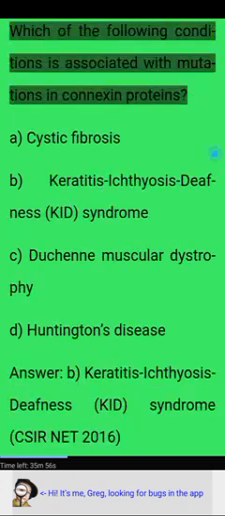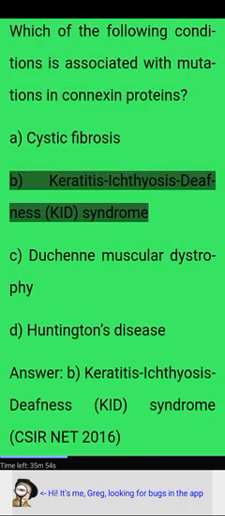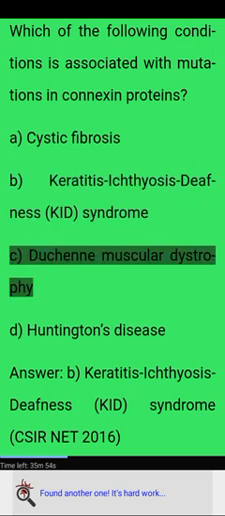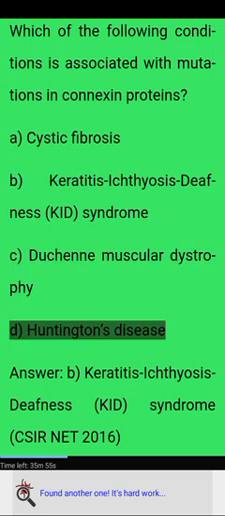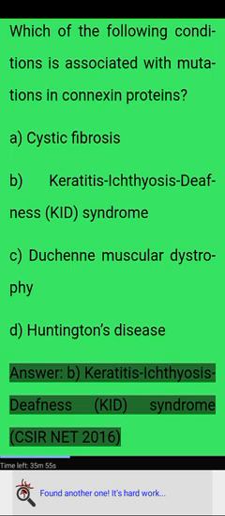CSIR NET 2017. Which of the following conditions is associated with mutations in connexin proteins? A. Cystic fibrosis. B. Keratitis ichthyosis deafness, KID syndrome. C. Duchenne muscular dystrophy. D. Huntington's disease. Answer. B. Keratitis ichthyosis deafness, KID syndrome.